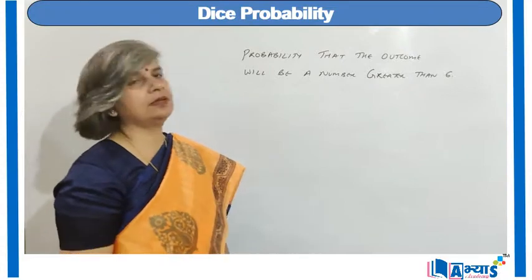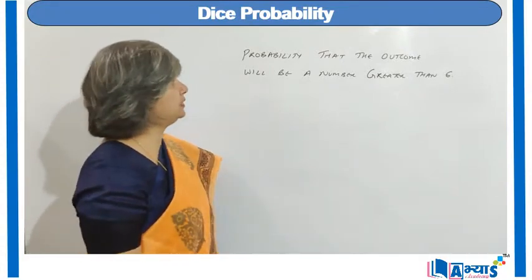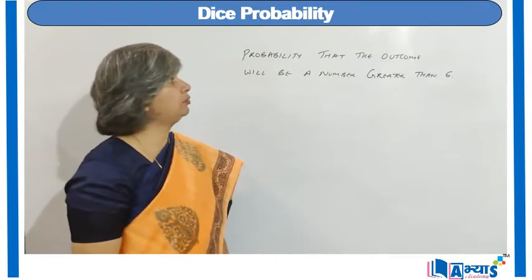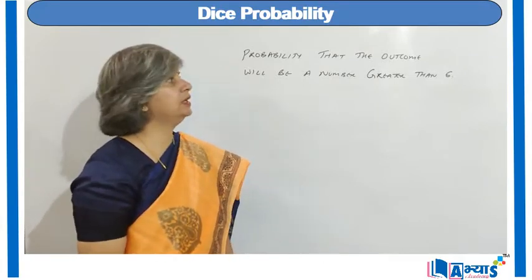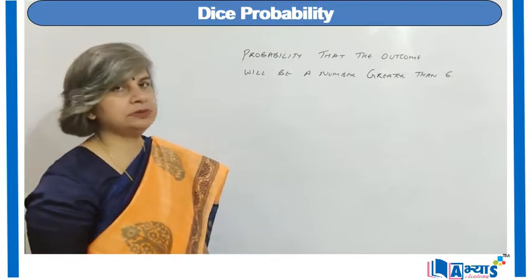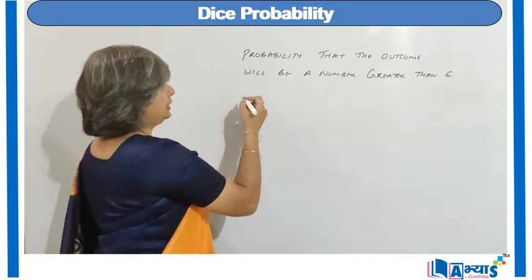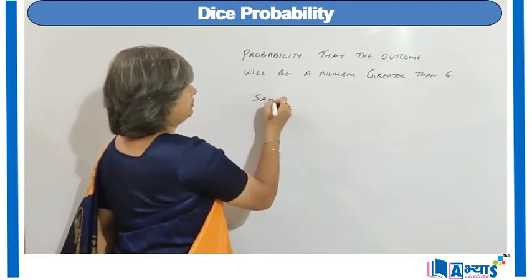Now let us take another question on the concept of probability of dice. Let us try to find the probability that the outcome will be a number greater than 6. That means we want to find the probability that when the dice is tossed, we will get a number greater than 6. For this, let us see the sample space.